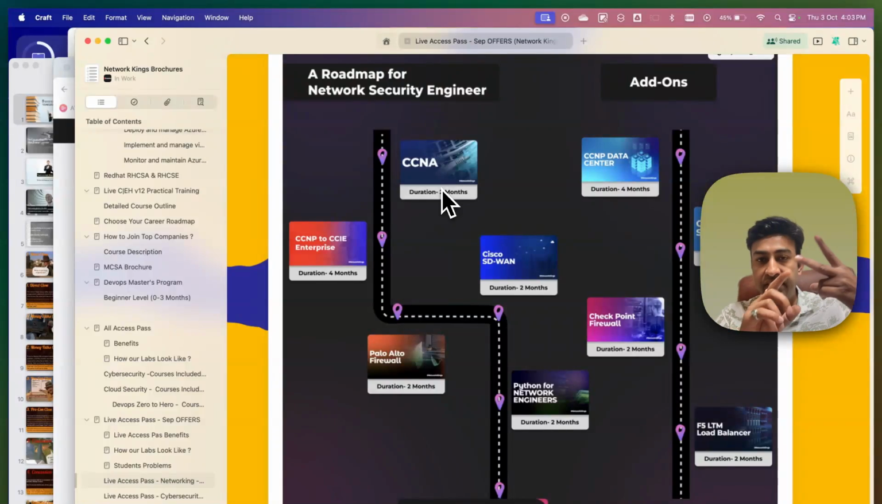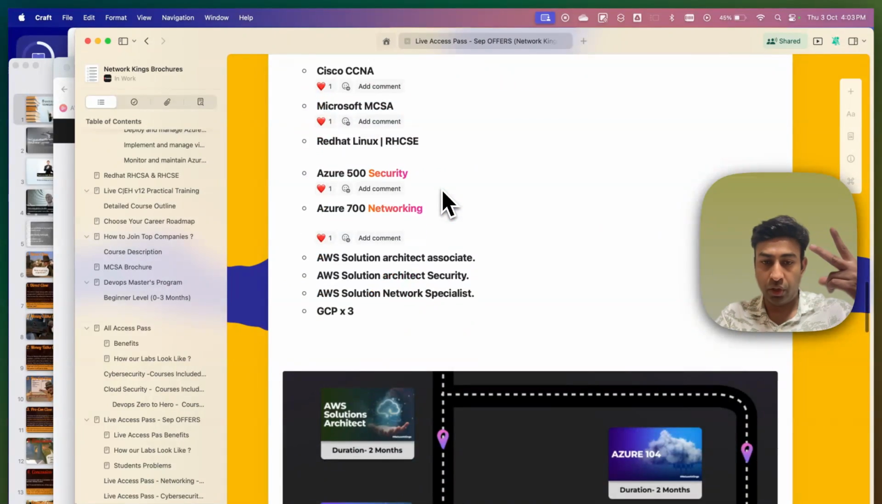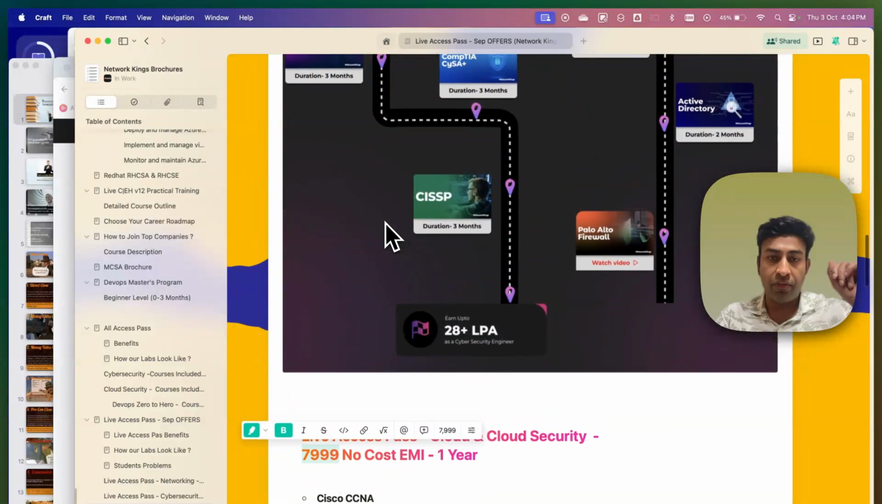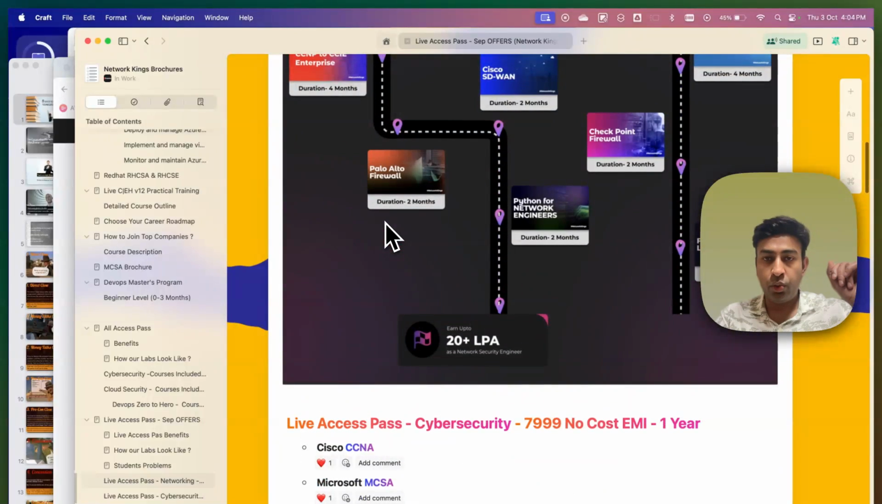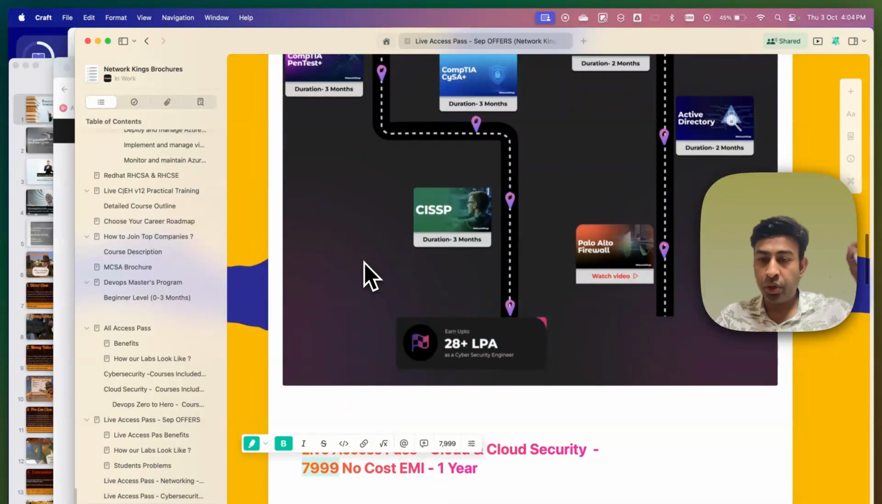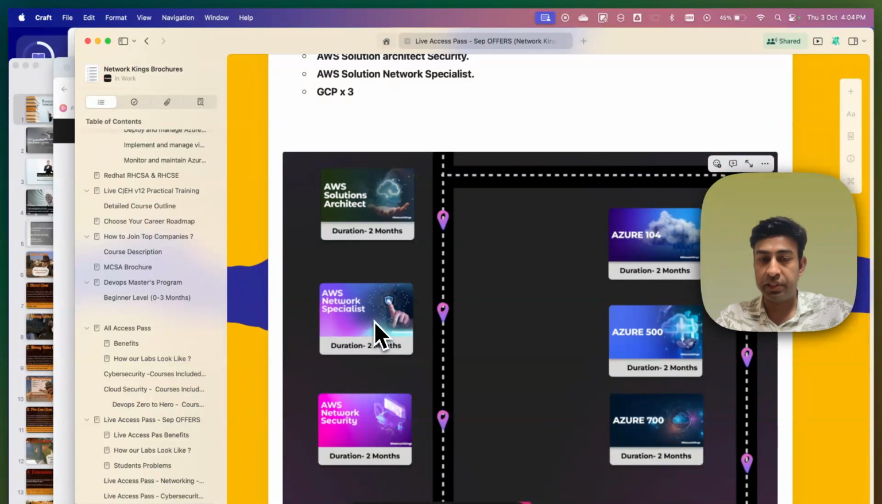Like I'll go for CCNA, plus I will also plan my career into maybe cloud security, so I'll go for AWS Solutions Architect. So for the first 2 months, I'm going to learn CCNA plus AWS, and after 2 months, I'll start learning CCNP, but in the second track. You can divide your week like 3 days networking, 3 days cloud security, and after AWS you can learn AWS Network Specialist.